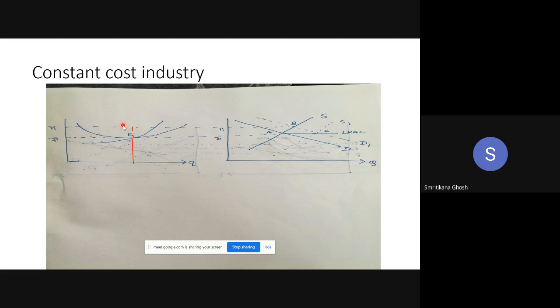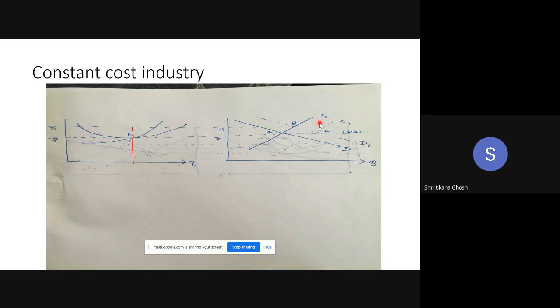So the existing firms are earning supernormal profit, and we know if they are earning supernormal profit, new firms will enter. As new firms enter the industry, the supply curve will shift rightward to S1. Do you understand? More firms are coming into the industry, so the horizontal summation is also shifting to the right.